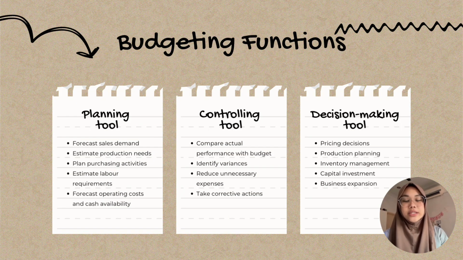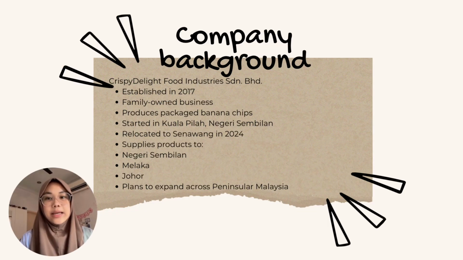Budgeting has three main functions. The first is as a planning tool. It helps management forecast sales, estimate production needs, plan purchasing activities, estimate labor requirements, and forecast operating costs and cash availability. The second is as a controlling tool. Management compares actual performance with the budget, identifies any differences, reduces unnecessary expenses, and takes corrective actions. Lastly, budgeting supports decision-making. It helps management make better decisions about pricing, production planning, inventory management, capital investment, and business expansion.